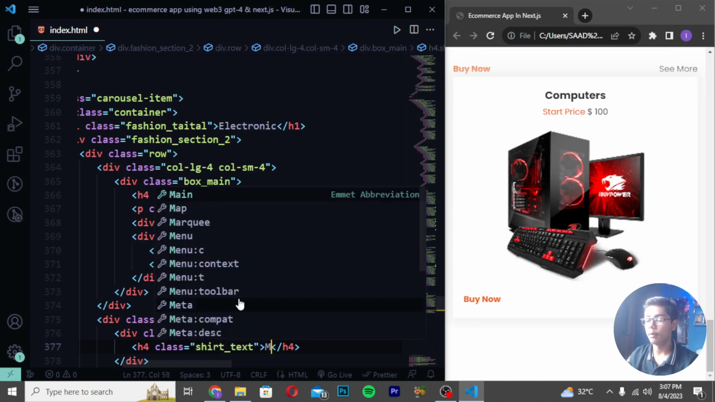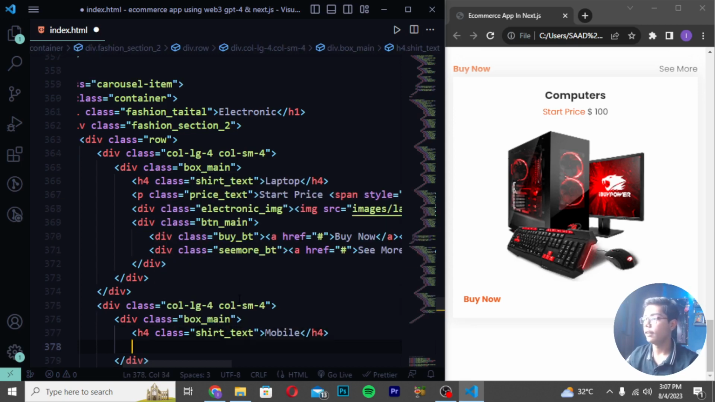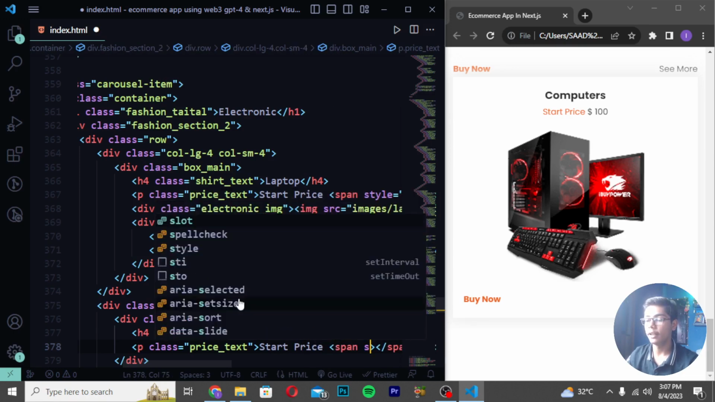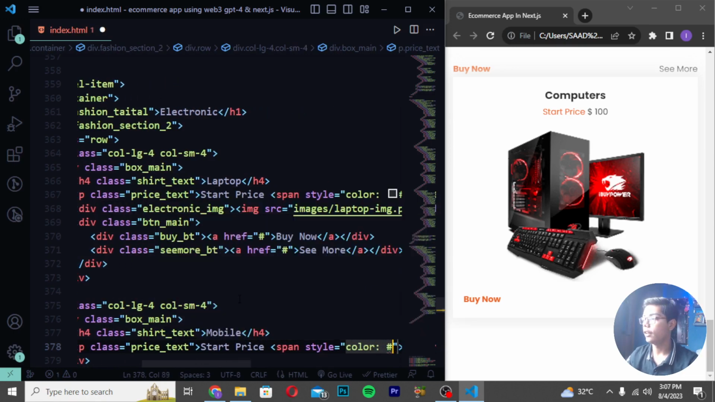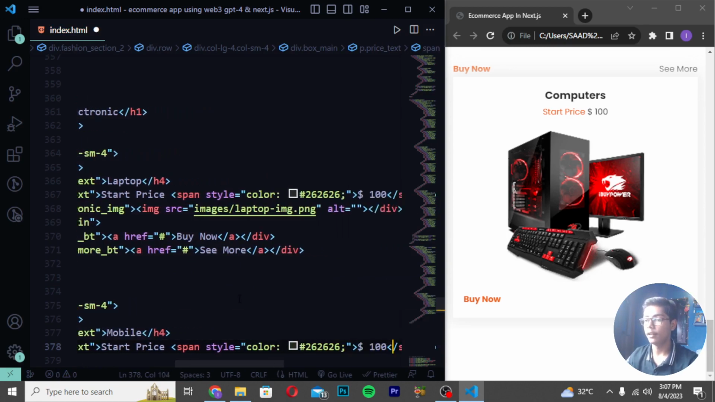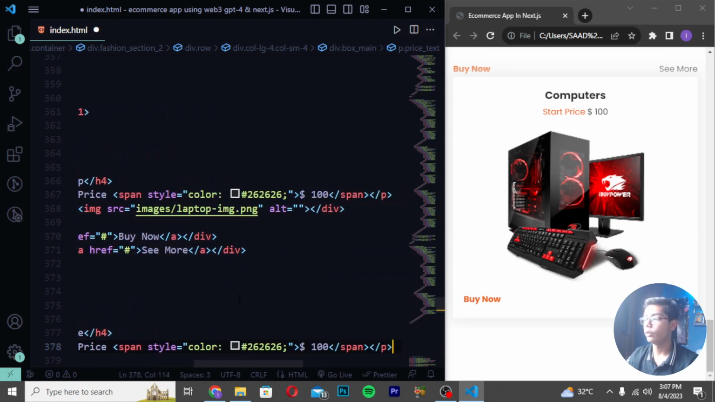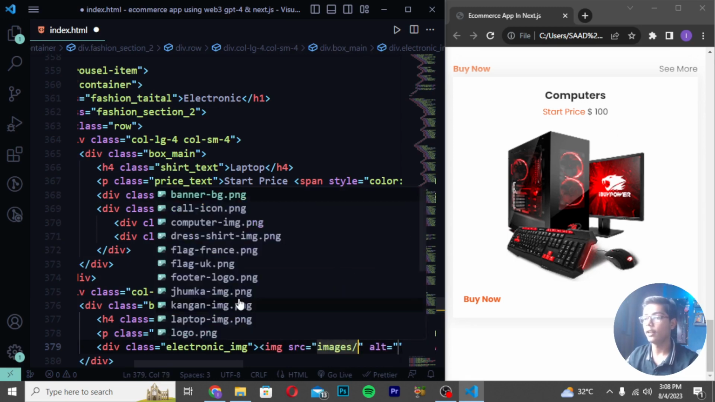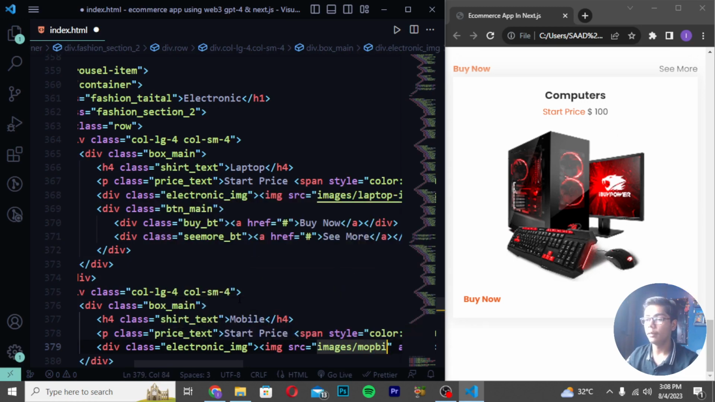Then I will be writing here mobile, then a p tag with class price_text and write here start price. Then write a span tag with style color 262626, like this, and then I will be writing 100. Then you have to write a div class again, electronic_image, create an image tag again, and write images slash mobile.